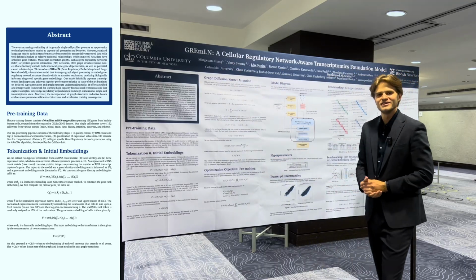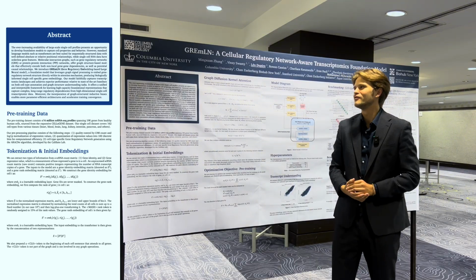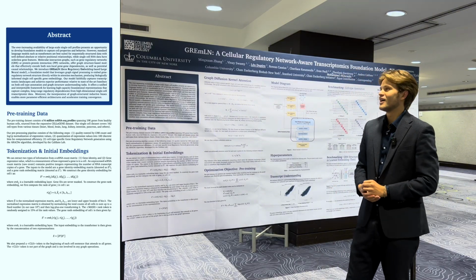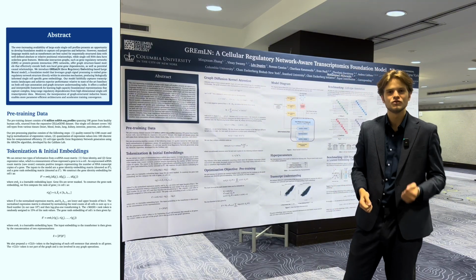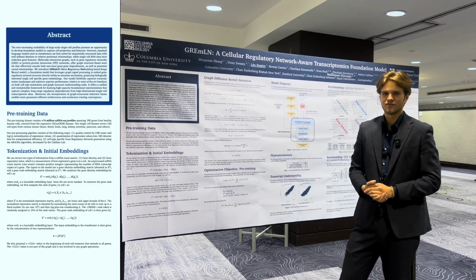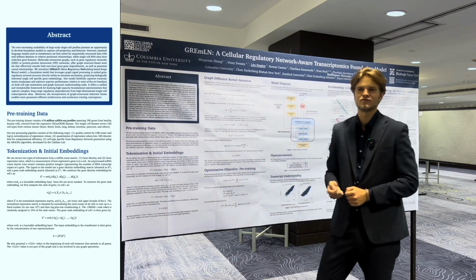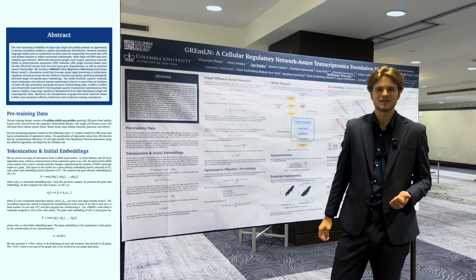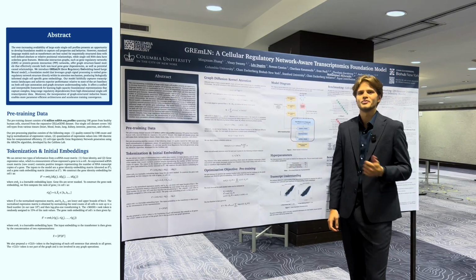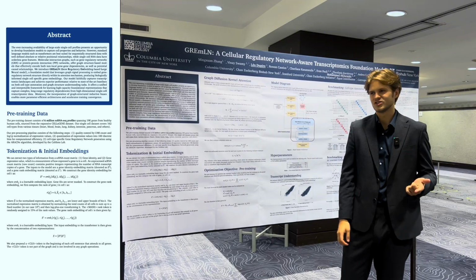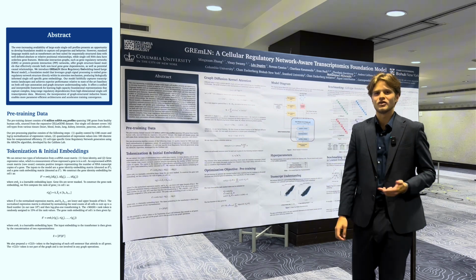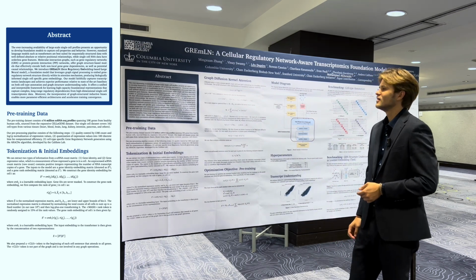GREmLN is the first transformer-based foundation model for single-cell genomics that also incorporates graph information, or gene regulatory networks, in its inference to create better gene-level and cell-level embeddings for downstream tasks. And those downstream tasks can be anything from perturbation prediction, cell trajectory prediction, or further therapeutically relevant tasks.